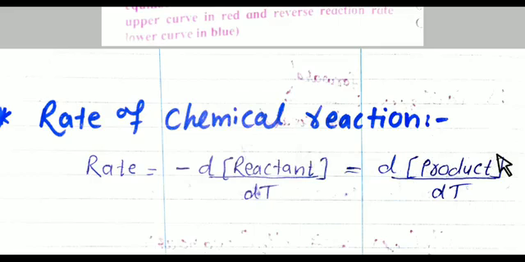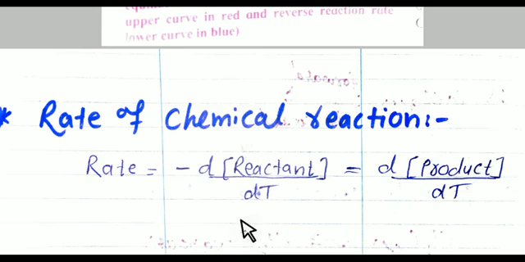The d concentration of reactant means a decrease by a very small value, and d concentration of product means an increase by a very small value within a small time interval dt.